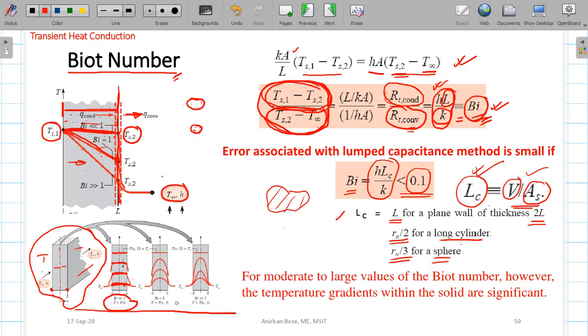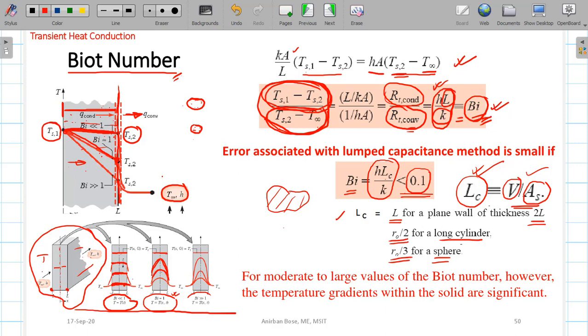But if the Biot number is 1, observe it carefully. Initially everywhere it was uniform and the temperature is large. Now as time passes, you see that within the body there is a large variation of temperature. Temperature is decreasing, but within the body also temperature variation is there. That means from one position to another position temperature is varying. So it is clear that lumped parameter analysis is not actually valid in this situation.